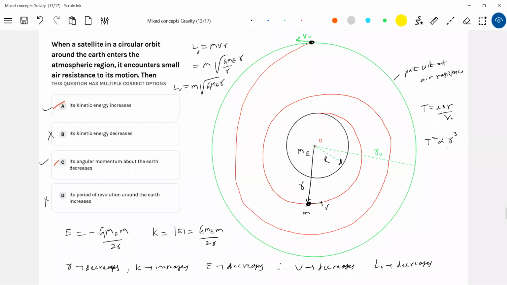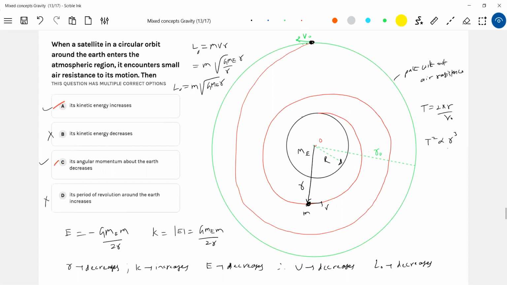That will keep on decreasing. So what is the time taken to go around like this? Then the time taken for the next round keeps on decreasing. Call this T1 and call this T2. So definitely T2 will be less than T1. That's what he means to say here.